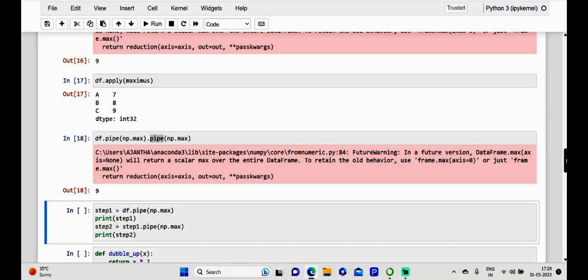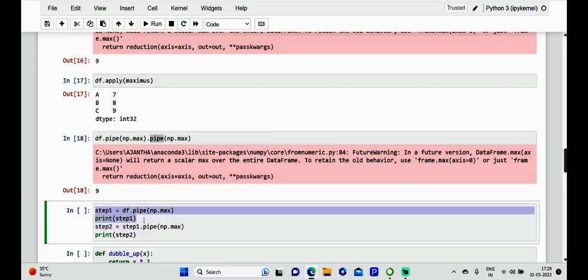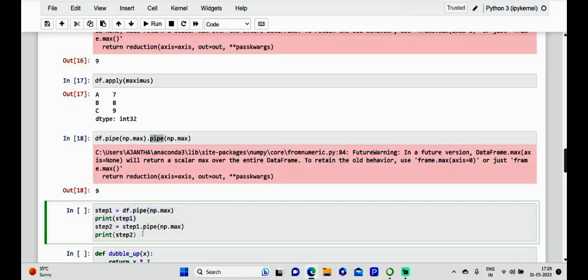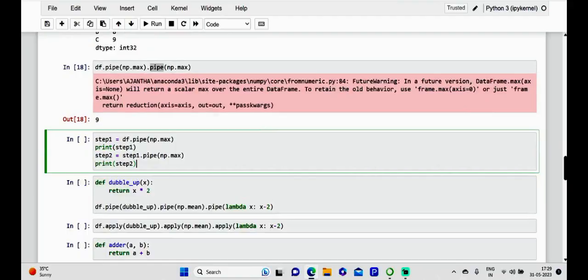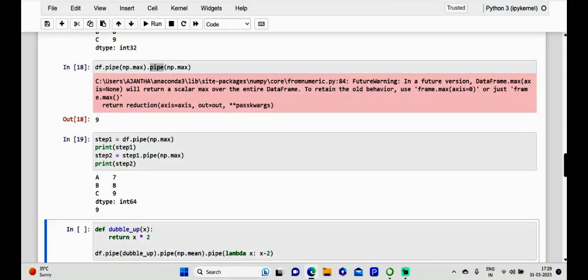This can be clearly seen if we break down the steps like this. See here, this is step 1, and the result of step 1 is applied to step 2. Let me execute it. This is how it happened, and of course we get 9 as the maximum number.